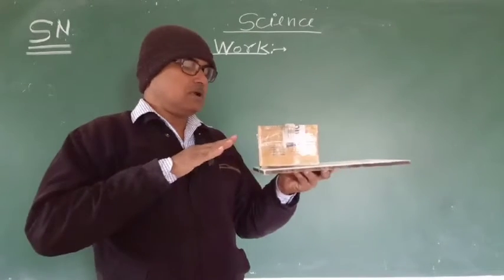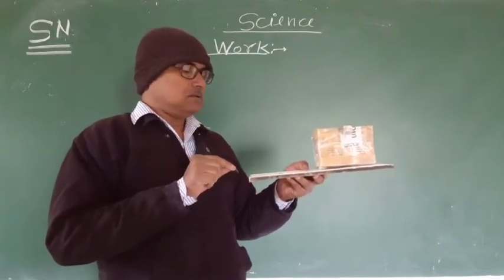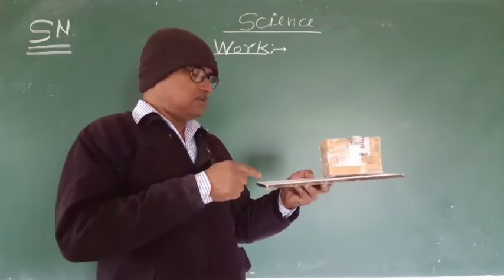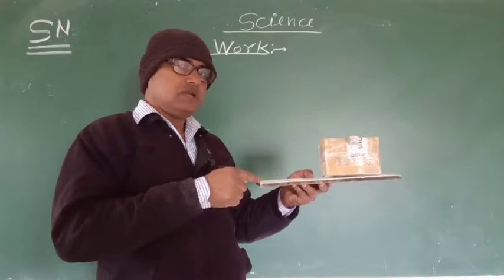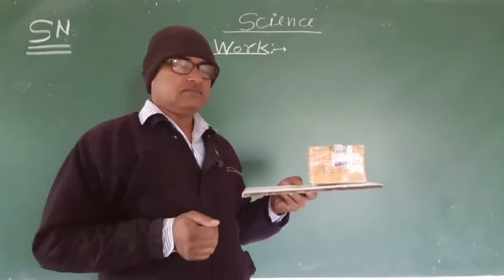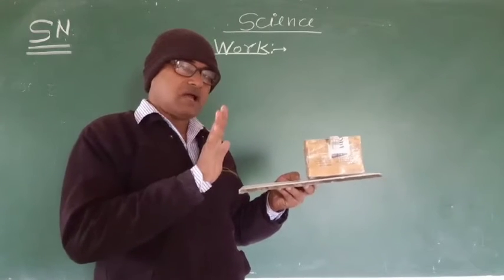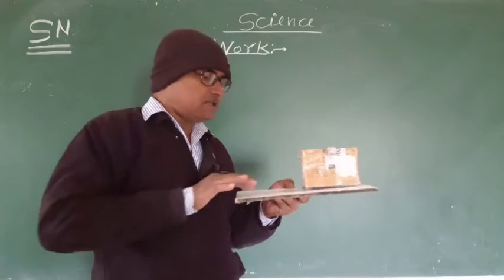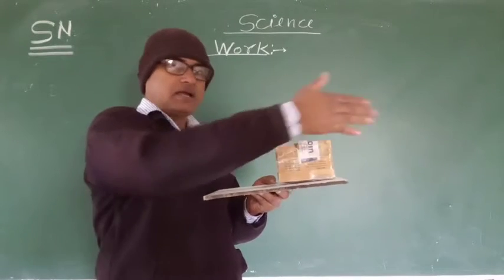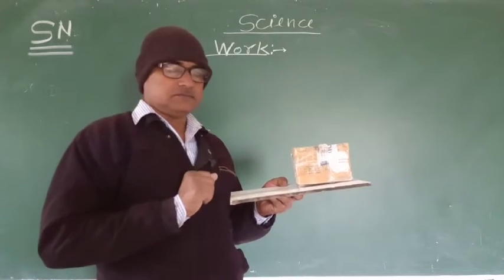Here a force is applied, and by this force the object is displaced from its original position in one direction. Thus the product of force and displacement of the object in one direction is called work.